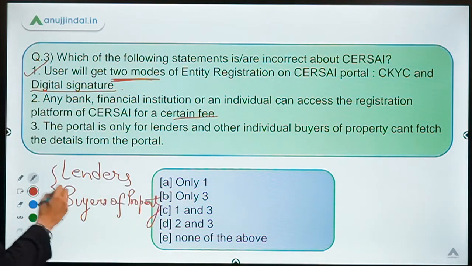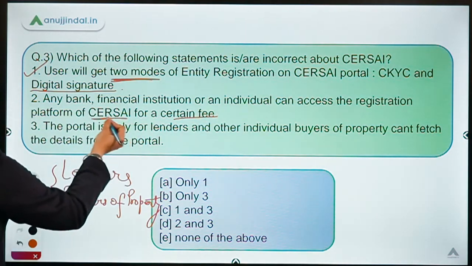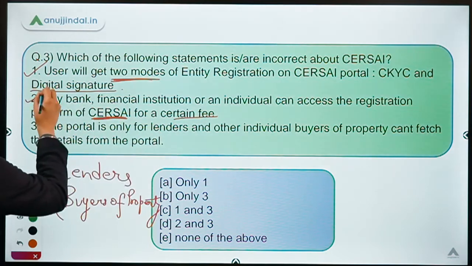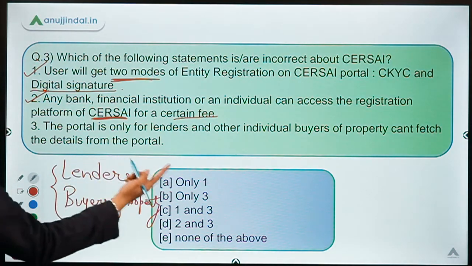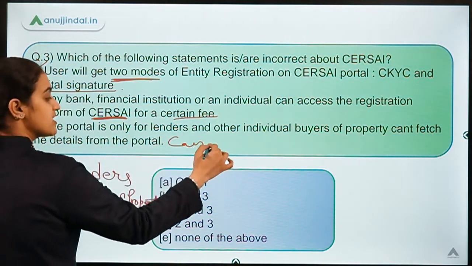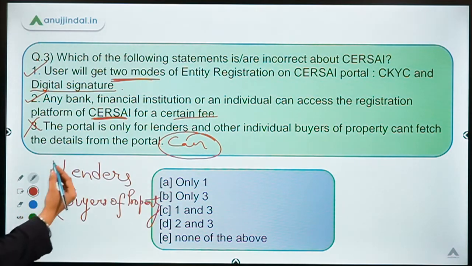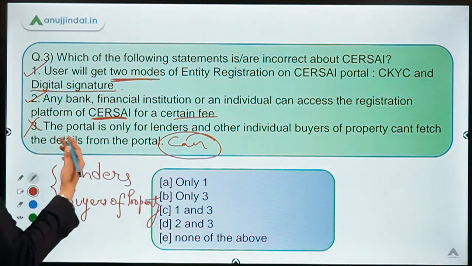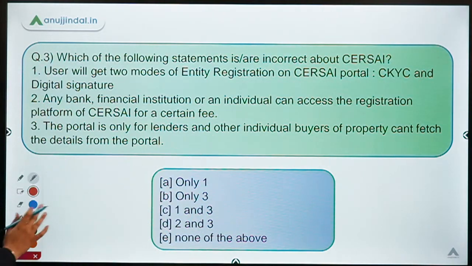The second statement says any bank, financial institution or individual can access the portal by paying a certain fee. Yes, this is correct. The last statement says the portal is only for lenders and individual buyers can't fetch the details. This is absolutely wrong. They can also, to some extent, fetch the details. We had to identify the incorrect statement. It is only statement 3, so the answer is option B.